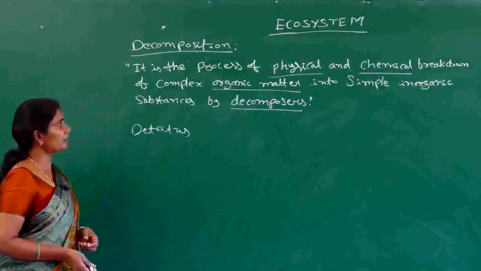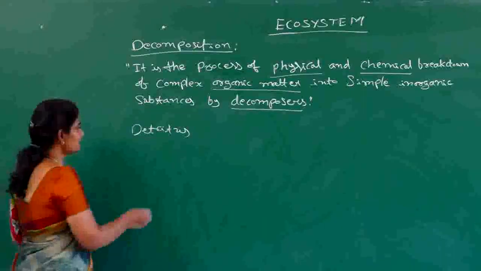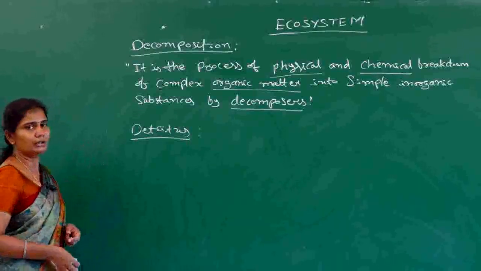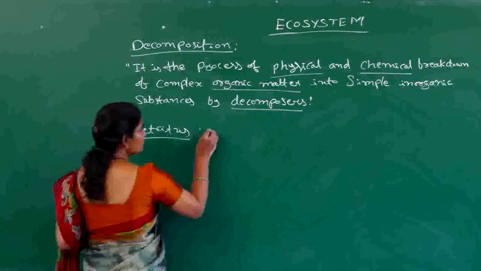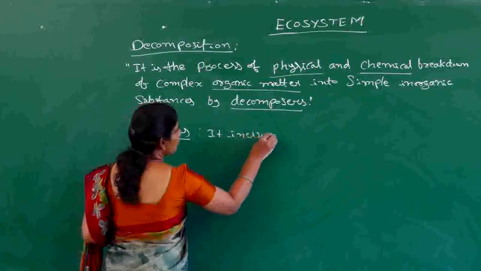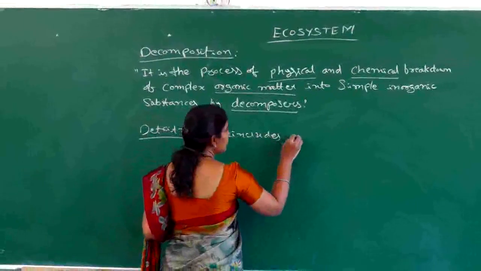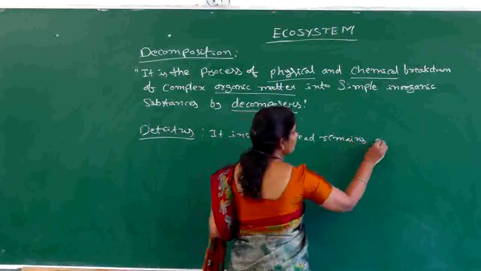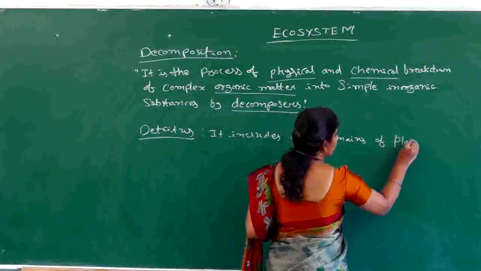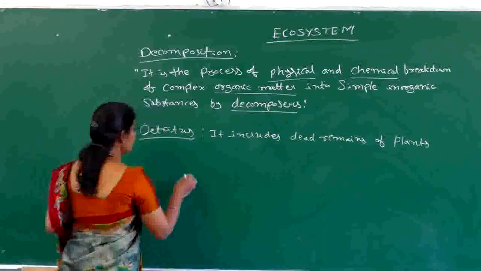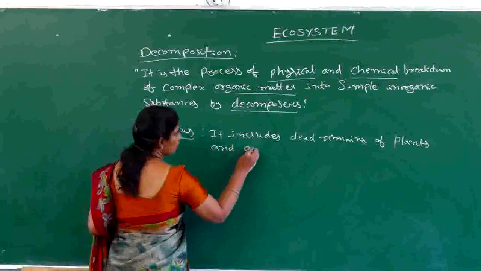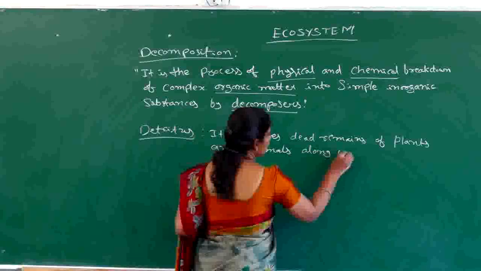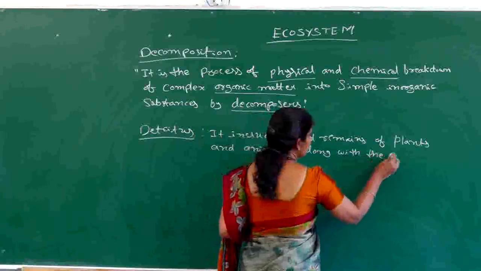The organic matter is nothing but the detritus. So now let us see what is detritus. Detritus includes dead remains of plants and animals along with the fecal matter.